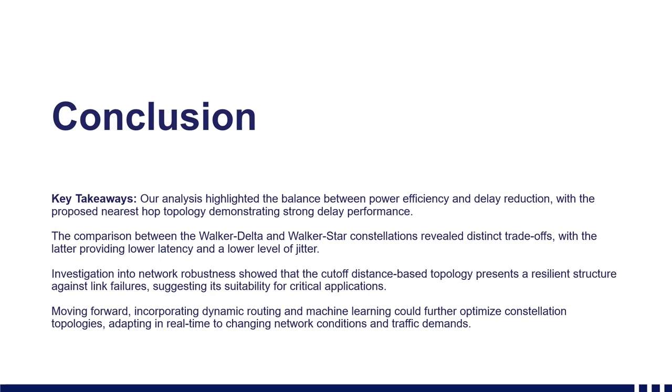Investigation into network robustness showed the cutoff distance-based topology presented a resilient structure against link failures, suggesting its suitability for critical applications. Moving forward, incorporating a dynamic routing algorithm and machine learning could further optimize constellation topologies, adapting in real time to changing network conditions and traffic demands.